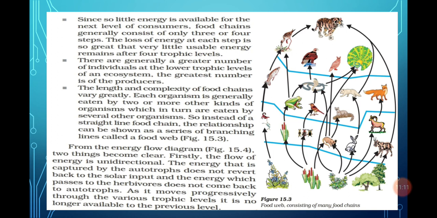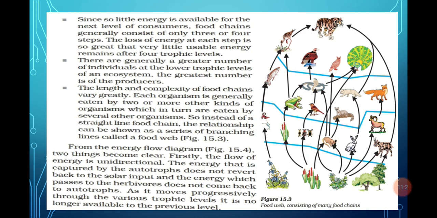One more point: the energy flow in an ecosystem is unidirectional, which means energy goes only from the producer to the consumer. First the producer, then the primary consumer, secondary consumer, tertiary consumer. Energy never flows in the backward direction.